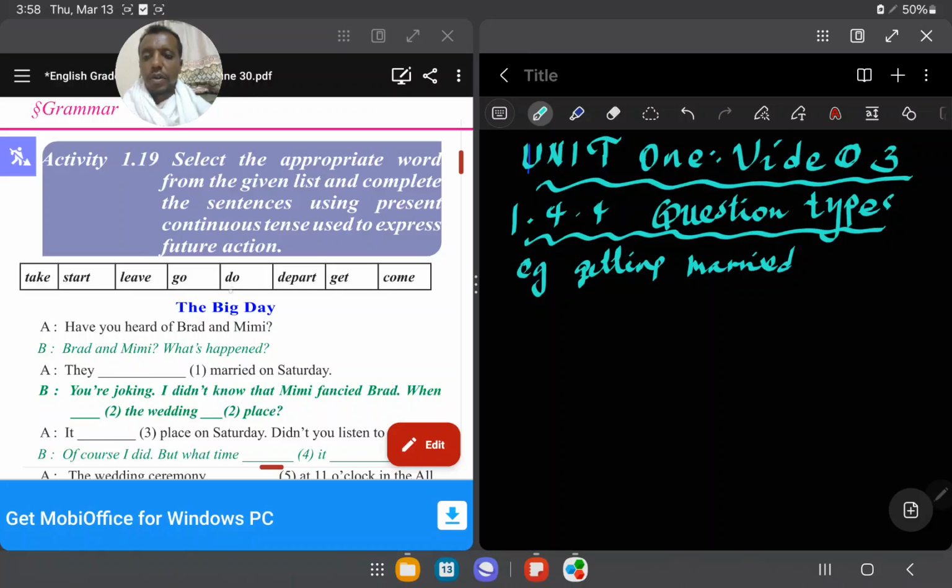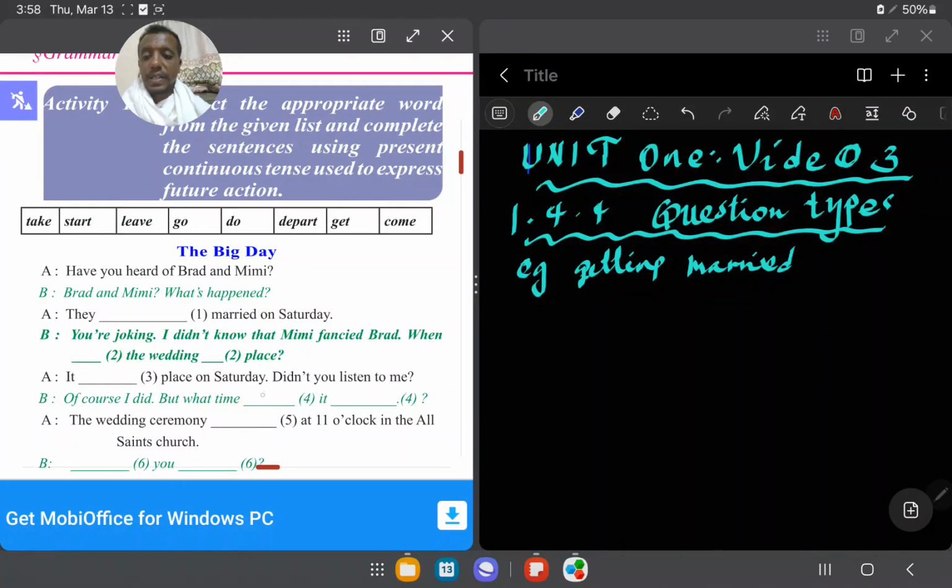From the choices, you can select do, but when dash the wedding, I'm talking about the wedding, so it is the simple present tense. You can say when dash the wedding dash place. The right choice here is the first one, take. So takes place, that is the simple present tense.